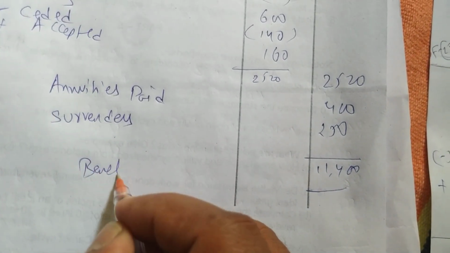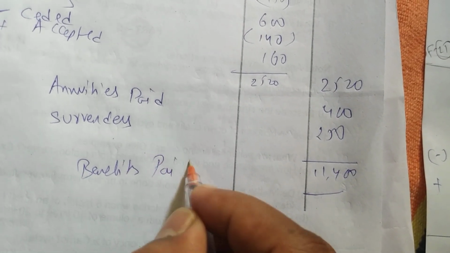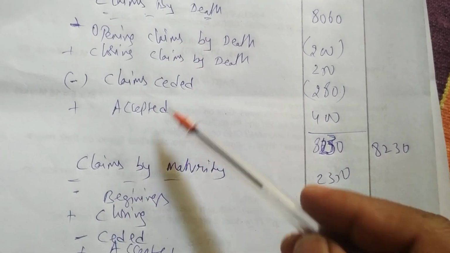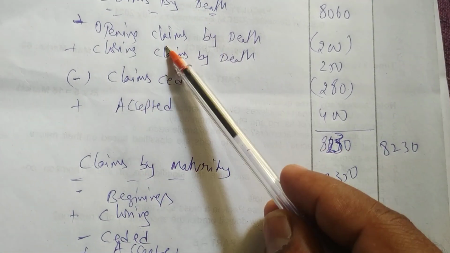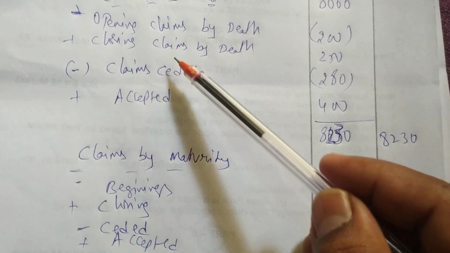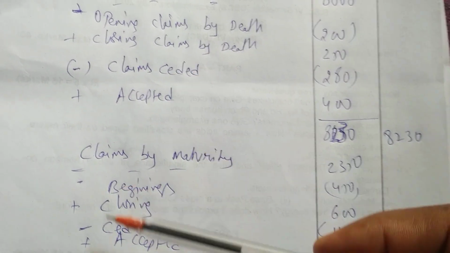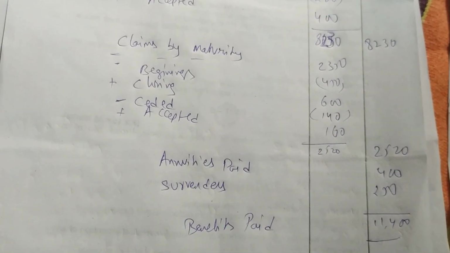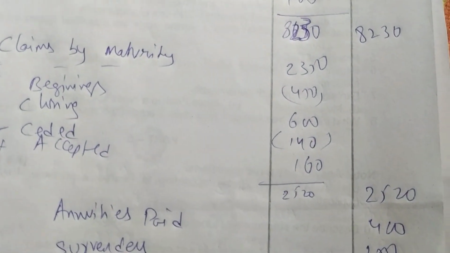So this is total benefits paid, 11400. Okay, what we have done, see, claims by death or maturity, both the adjustment is the same. Opening we deduct, closing we add, ceded we deduct, and accepted we add, and surrenders we have added. Okay, so like this we have to solve the problems. Easy to solve.